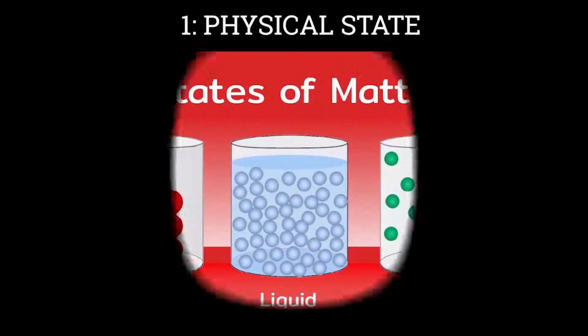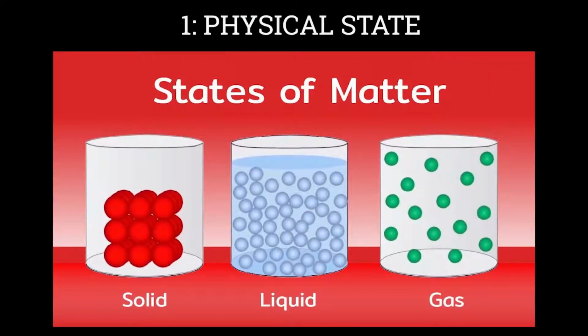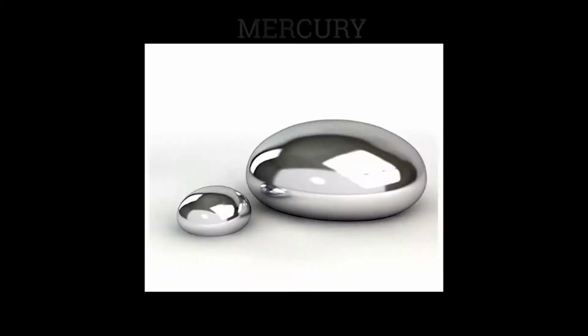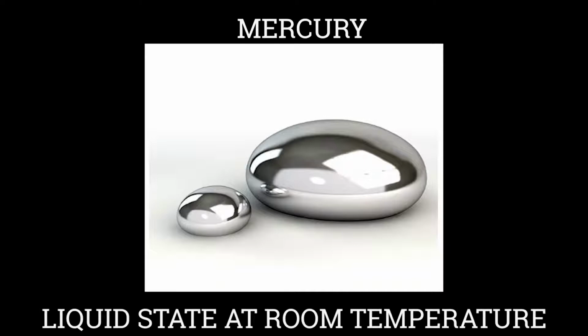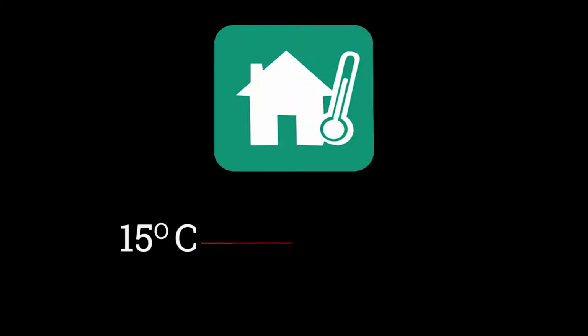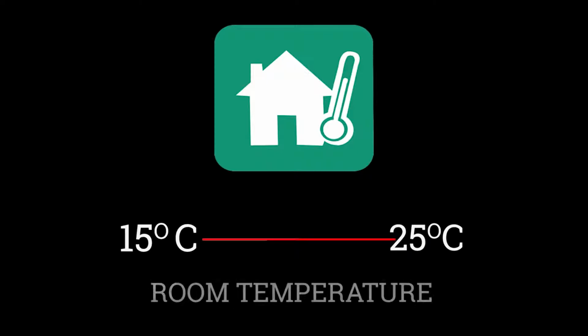1. Physical state. We know that every matter can exist either as solid, or liquid, or gas. At room temperature, metal exists in solid state. Mercury is an exception as it is found in liquid state at room temperature. Scientifically, temperature between 15 to 25 degrees centigrade is considered as room temperature.